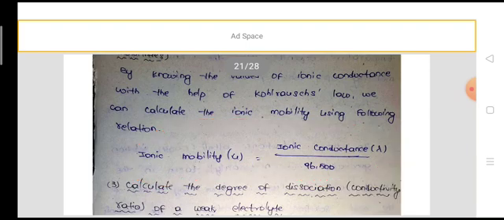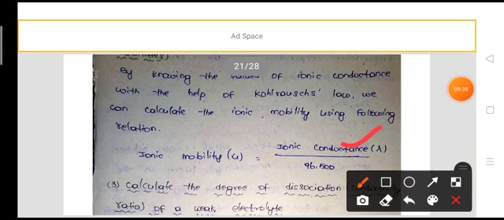Here the ionic conductance is derived from the Kohlrausch law.